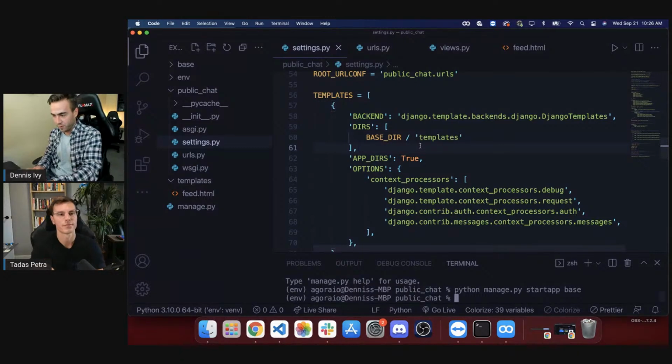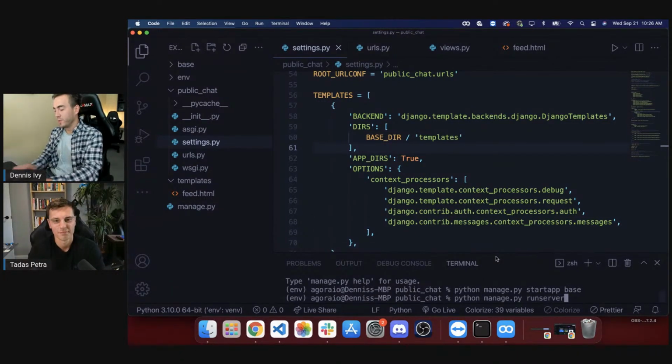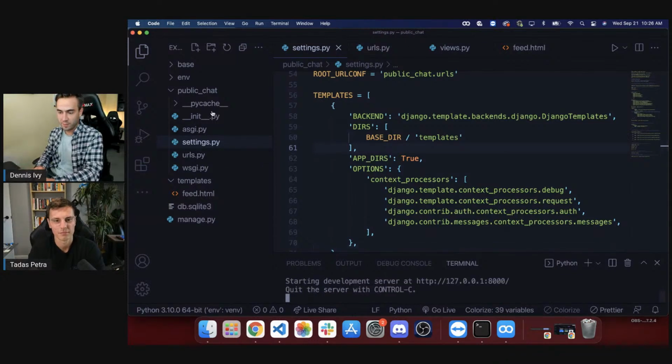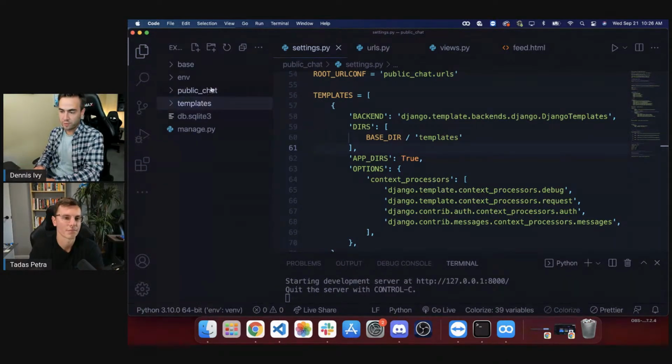So before we get back to what Tadas was saying, python manage.py runserver. Let's make sure this is all connected. And I still need to connect my root URLs file.